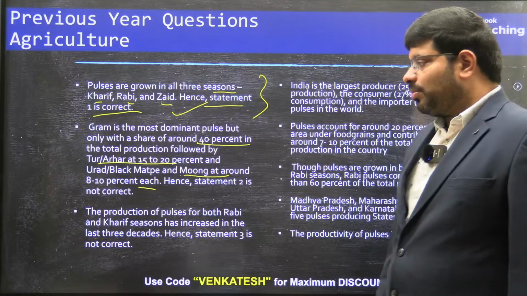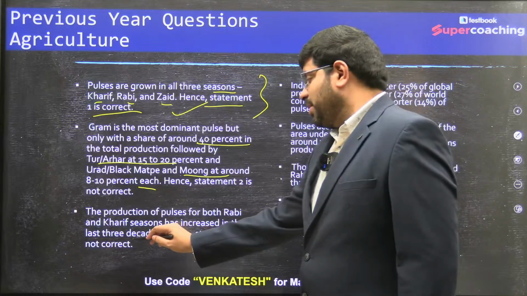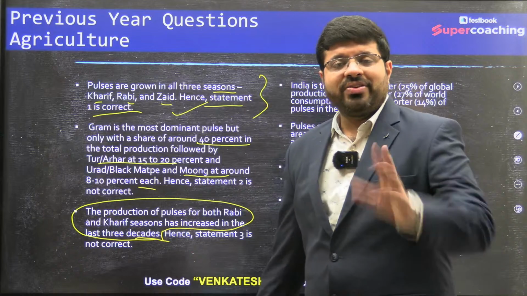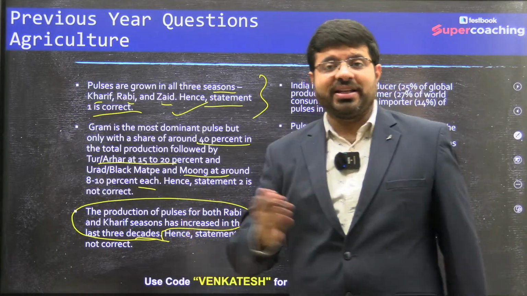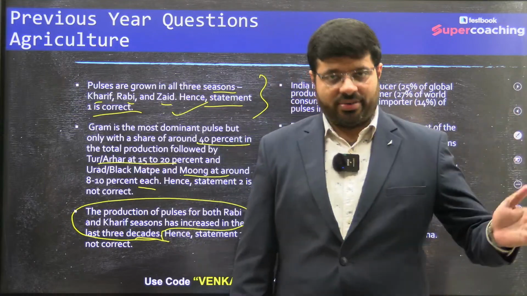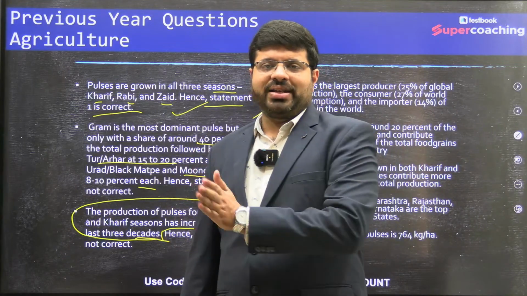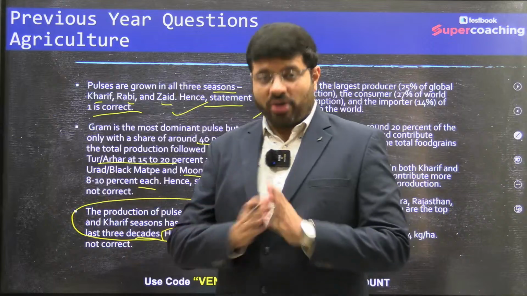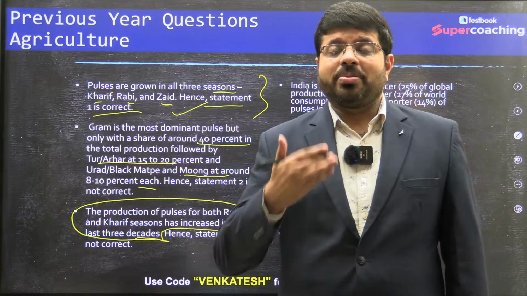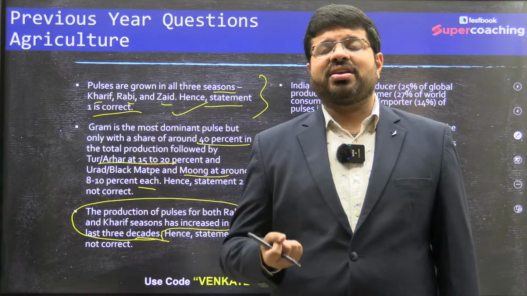Then, the production of pulses for both Rabi and Kharif seasons has increased in the last 3 decades. This is another keyword. Why has it increased? Can anyone tell me why the production of pulses has significantly increased? In the last 30 years, especially after the 90s, we are witnessing the impact of the liberalization, privatization, globalization reforms, which have increased the consumption of our country.